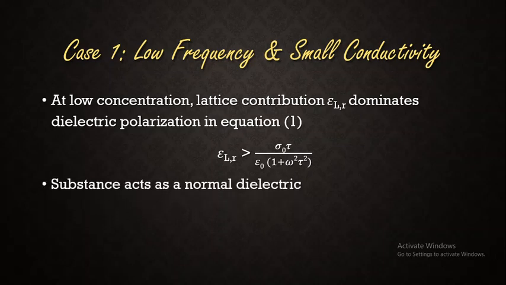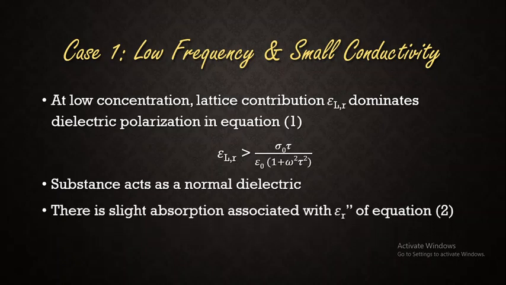And that's why we say that the substance acts as a normal dielectric, because here the lattice term is dominant and the conductivity, that is due to a large number of free carriers, is lesser. So when carriers are only less, we say that the substance, or semiconductor, is acting like a normal dielectric. And still there will be a slight amount of absorption associated with epsilon r double dash, that is from equation number 2,